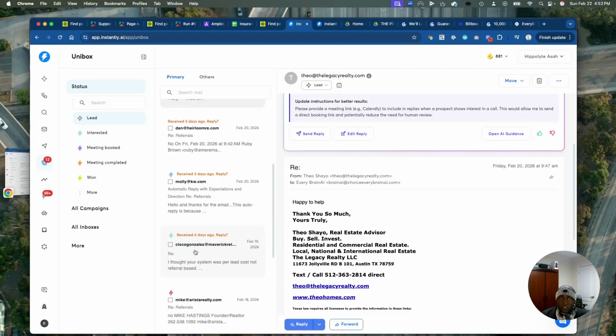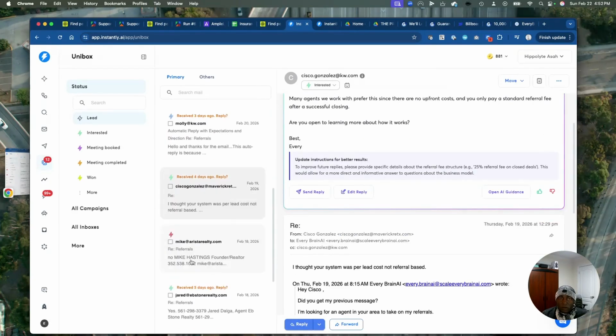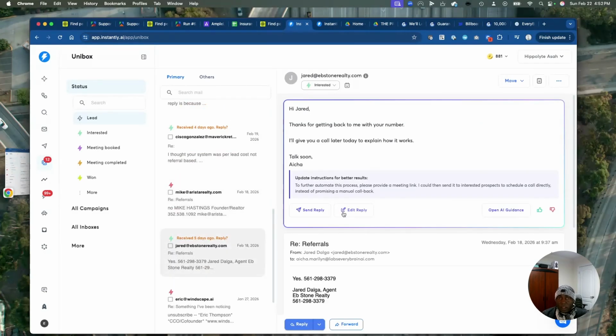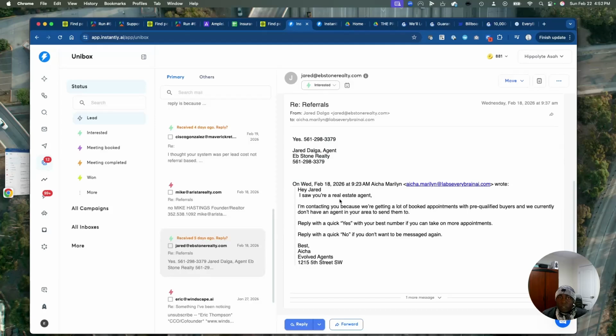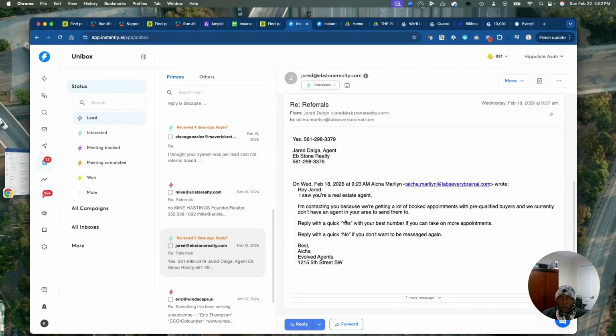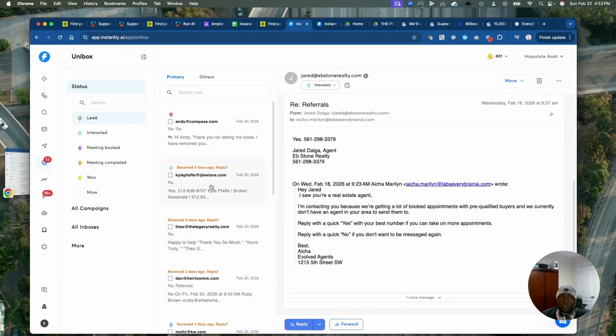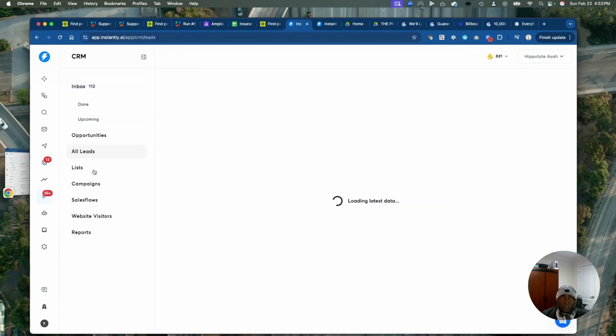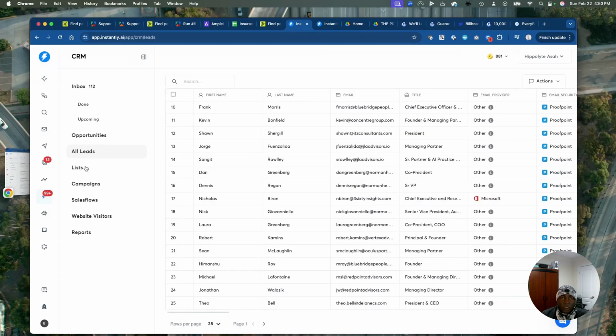So you see, some of the leads are good, some of them are not so good. We don't expect everybody to reply, but look at this. We've sent just a couple of emails and I've had about 3 leads that are open to talking to us. From those 3 leads that are open, maybe we close 1, right? We equally have a CRM that we work with. You can see it gives us the list. We have all our leads based on the list that we have. We get a lot of them there.